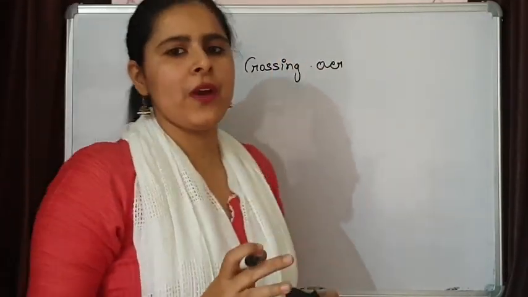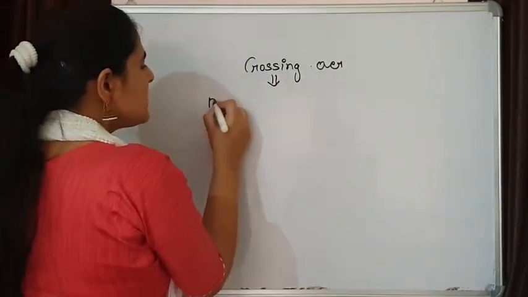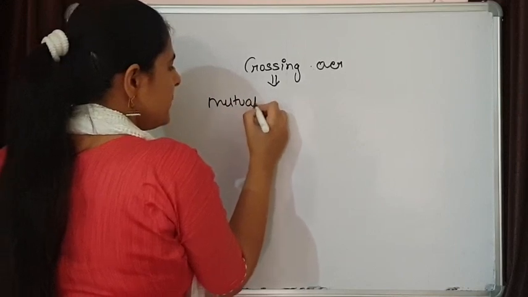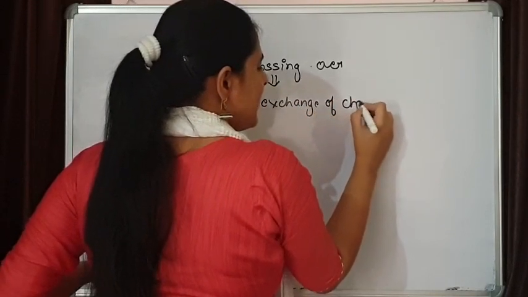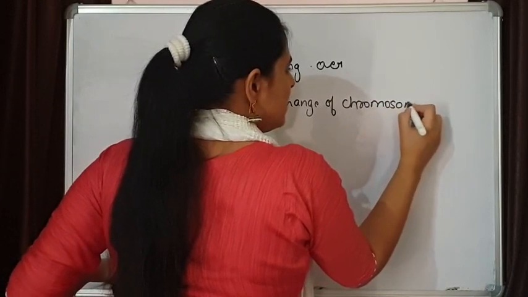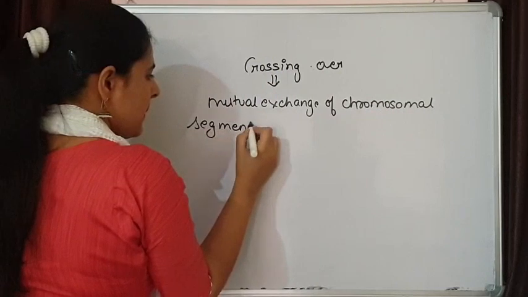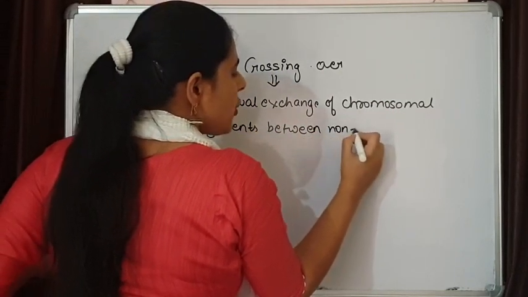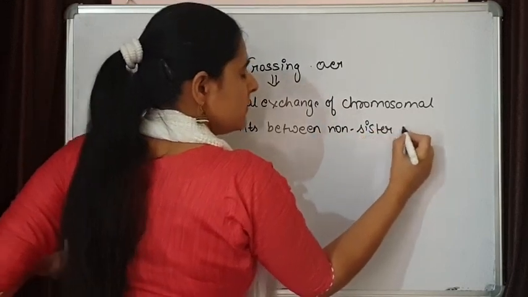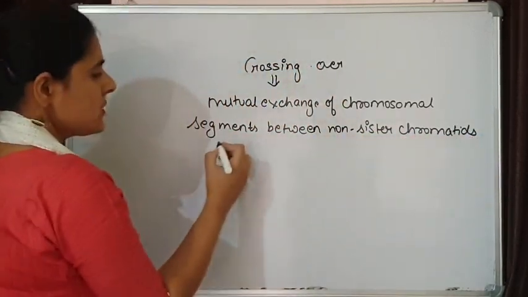If we want to define crossing over, it simply means there is mutual exchange of chromosomal segments between non-sister chromatids of homologous chromosomes.